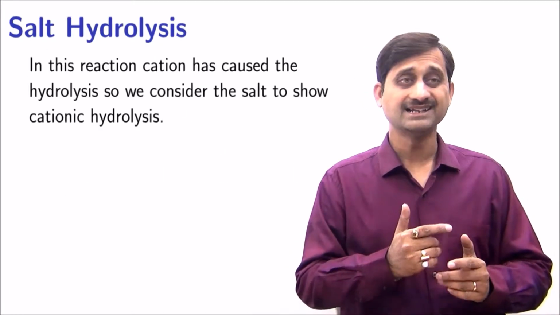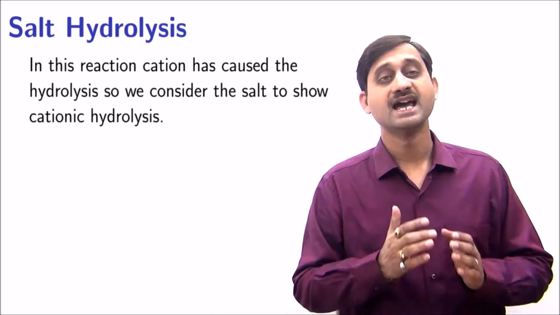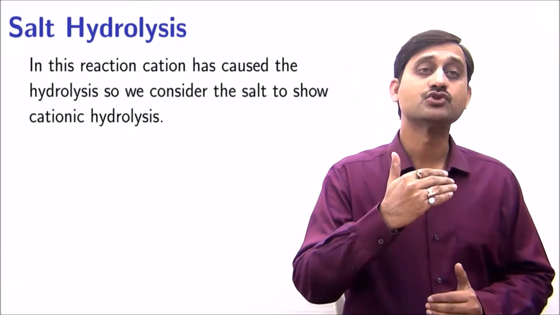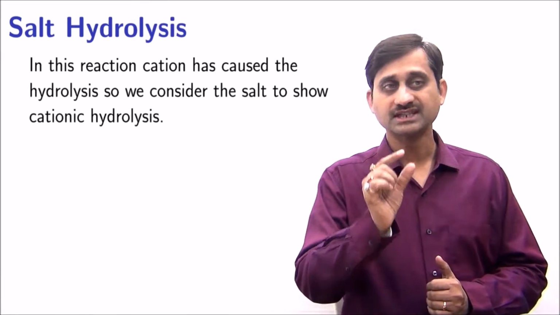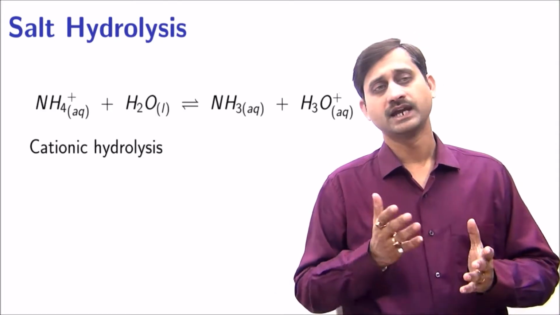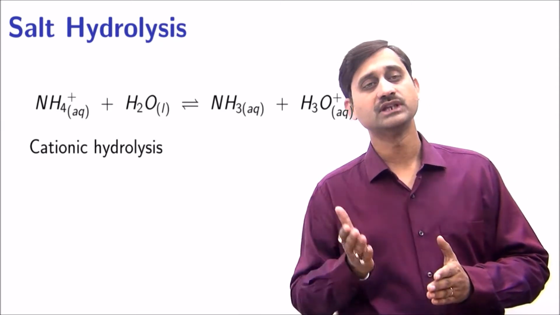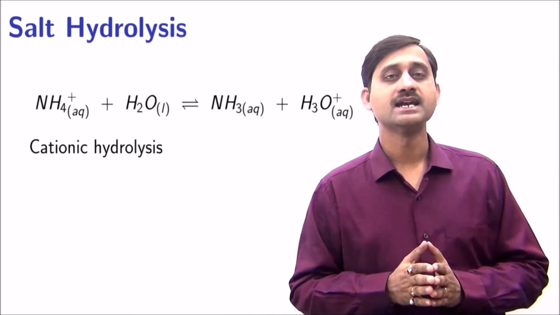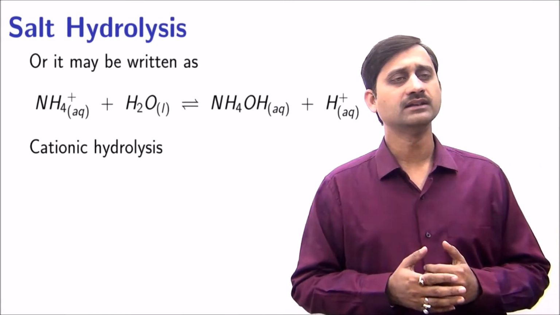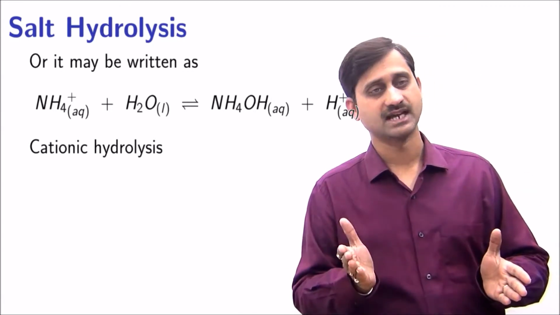In this reaction, the cation has caused the hydrolysis, so we consider the salt to be showing cationic hydrolysis. It increases the concentration of hydronium ion, making the solution slightly acidic. Ammonium aqueous interacts with liquid water to give ammonia aqueous and hydronium ion aqueous. This is cationic hydrolysis. This equation may be written as ammonium ion reacting with water to give ammonium hydroxide aqueous and H plus aqueous.